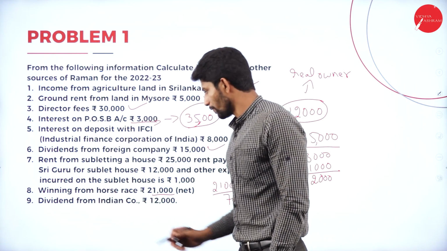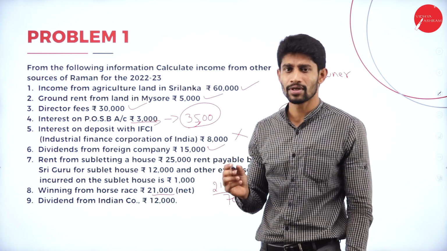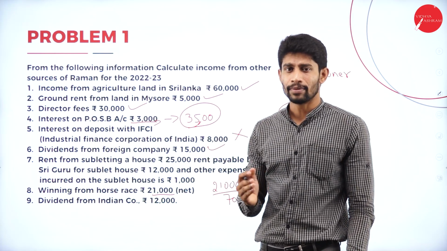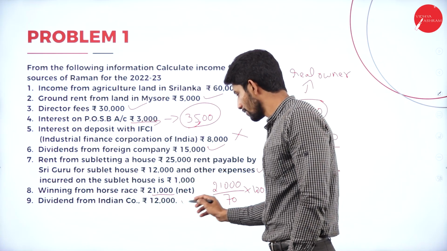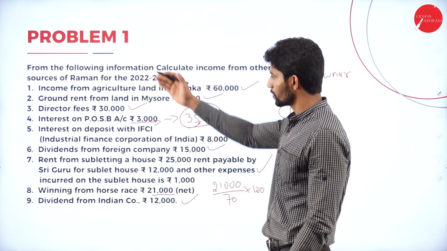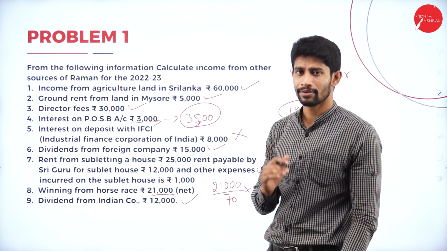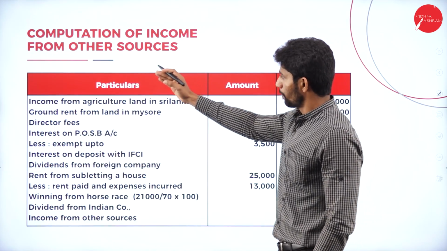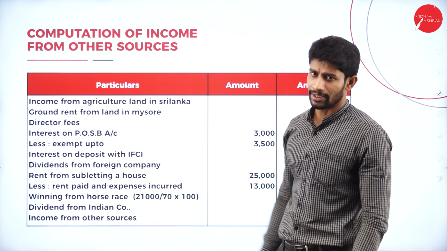Next, dividend from Indian company. Yes, previously it was exempted. Any dividend received from Indian company was exempted, but at present it is taxable under the head of income from other sources. So using these points, we are supposed to find out the value of income from other sources. So particulars, amount, before that computation of income from other sources.